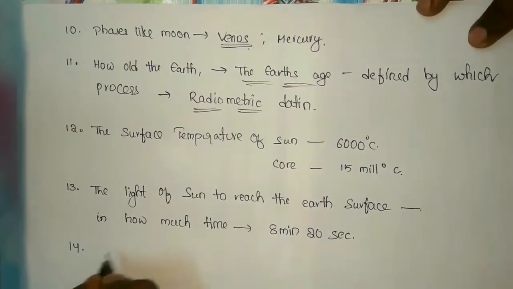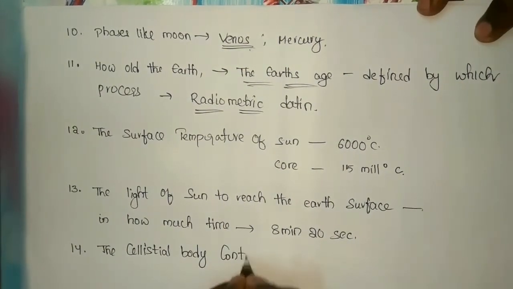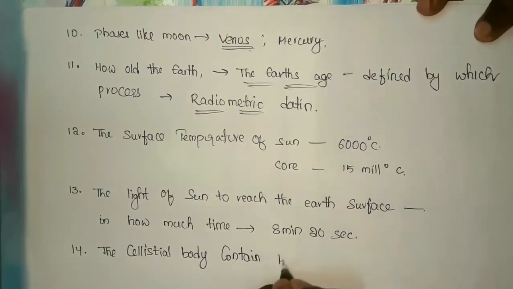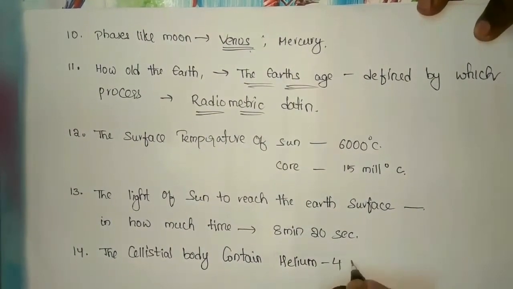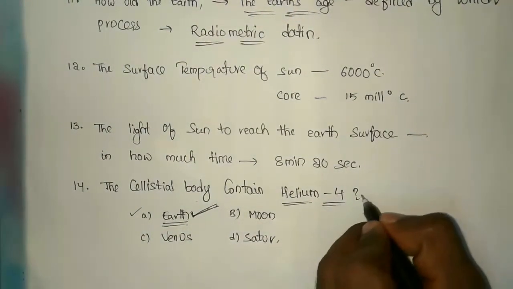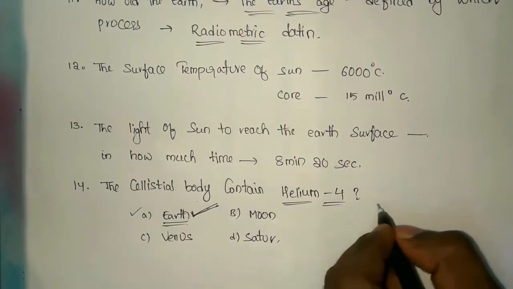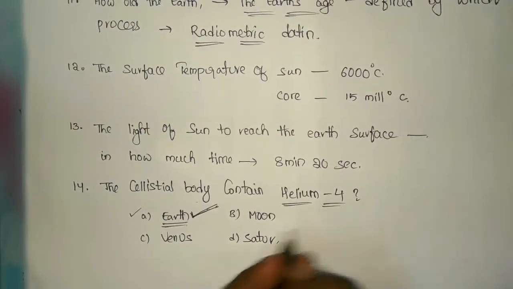The next question is, the celestial body that contains helium-4. What is this helium-4? Helium-4 is a non-reactive, non-radioactive isotope found in huge amounts on Earth.